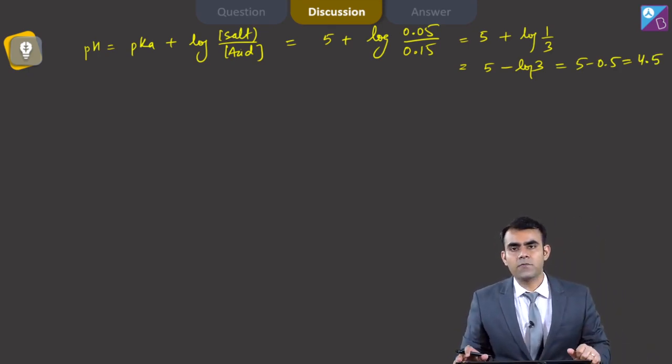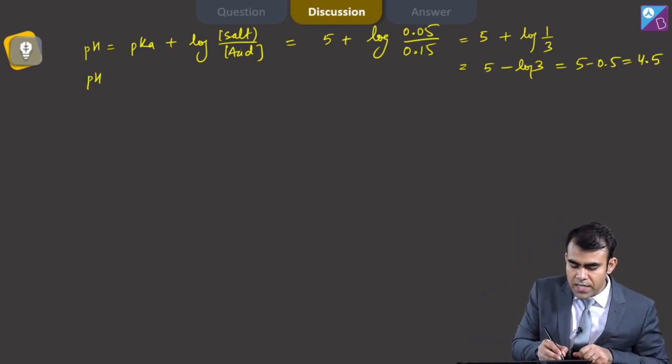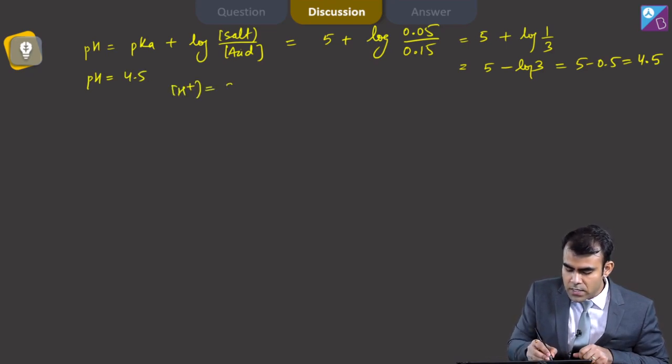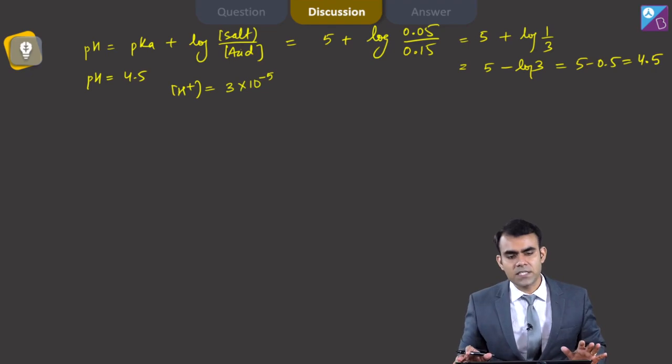Now we have concentration of H plus from here, because I know the pH. pH is 4.5, so I can say concentration of H plus is 3 into 10 to the power minus 5. Okay, this part is done.